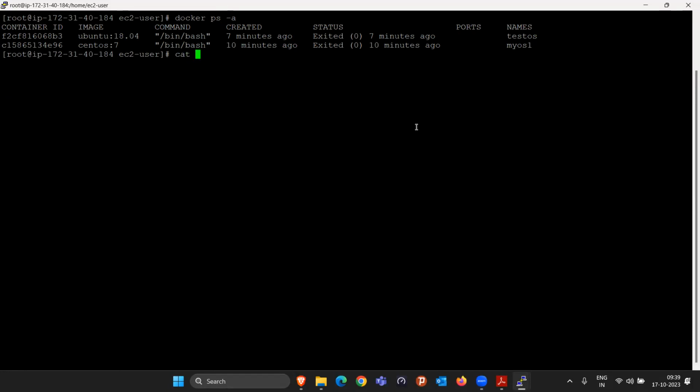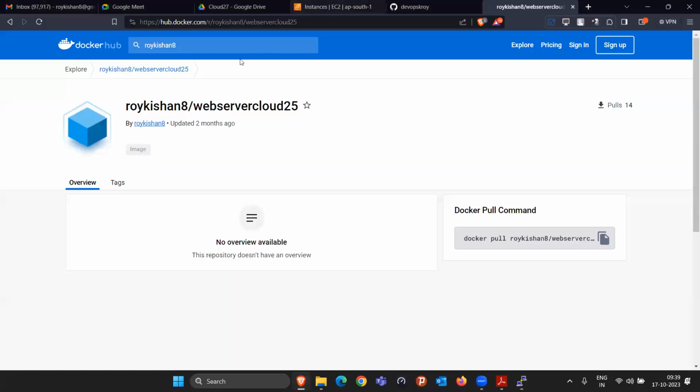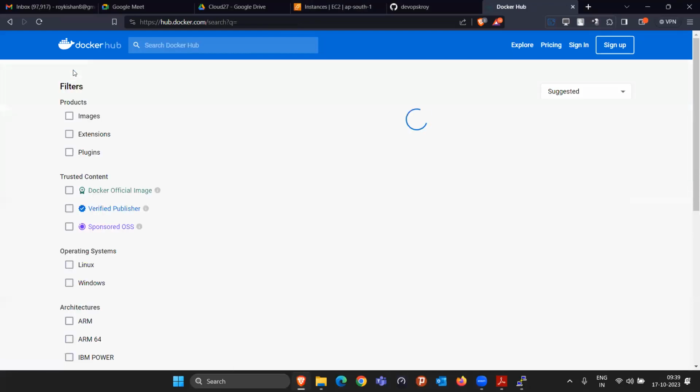Currently, I'm using just the Amazon Linux 2 only. But if I want to use any other operating system, Ubuntu, CentOS, Red Hat, Python, Nginx, there are so many available here. It's totally up to us what we want to use.